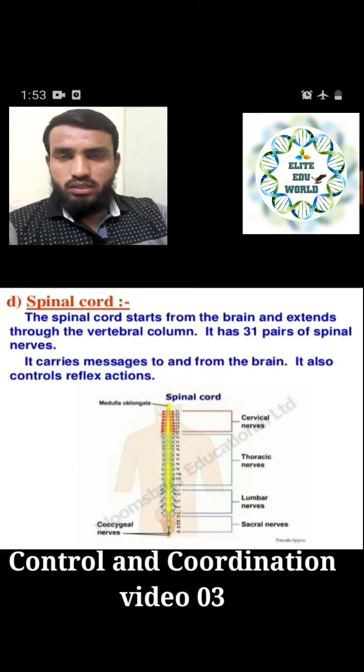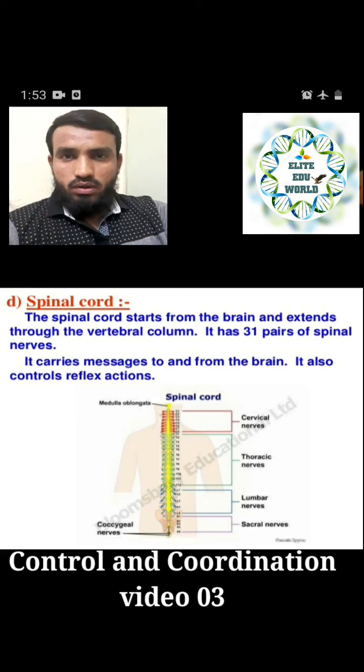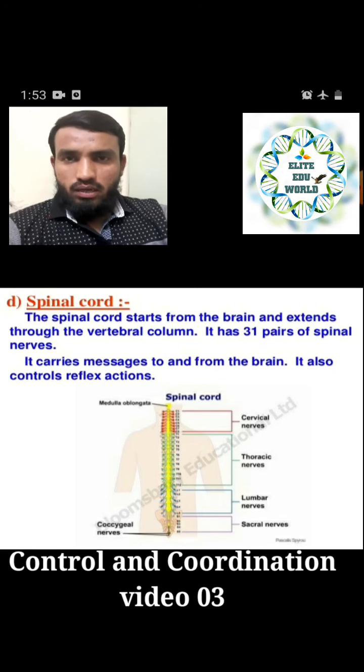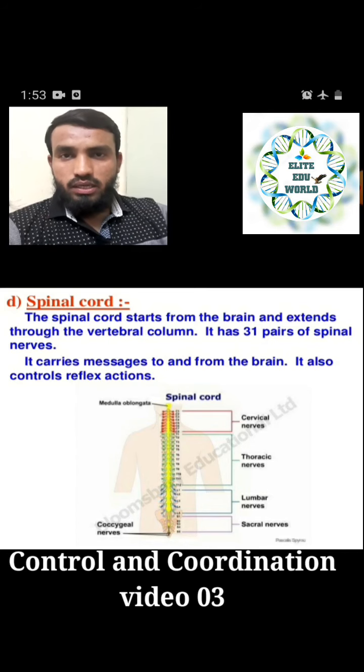So it takes the message from all the body toward the brain, and whatever commands are given by the brain for the action of our body, again it takes the message from the brain and provides it to each and every part of the body. That is called the to-and-fro movement of the message by the spinal cord. So the number one function is taking the message from all the body to the brain, and taking the return message from the brain and providing it to all parts of the body.